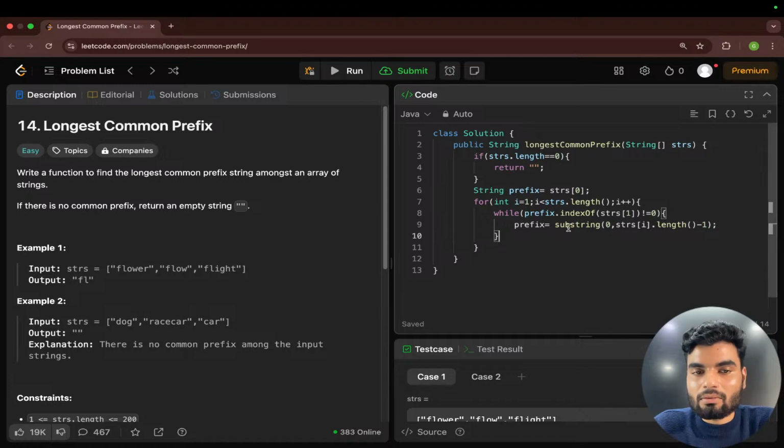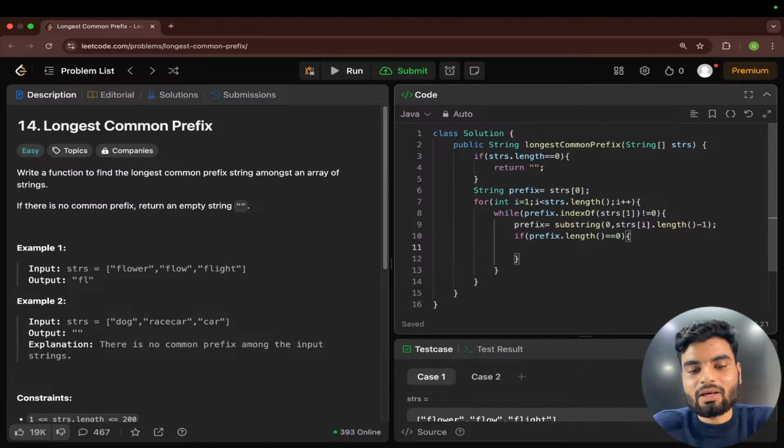So now I'll give you a dry run. So now this is not to be reduced, right? Anyhow, if suddenly this happens, that prefix becomes what? Empty. If prefix dot length becomes 0, in this case we can return an empty string. Why? Because there is no common prefix. Every time we were reducing one character at the last, and we have reduced all the characters, we haven't found any common thing, so we return this anyway. Yes or no? Right? And we are updating here. Cool.